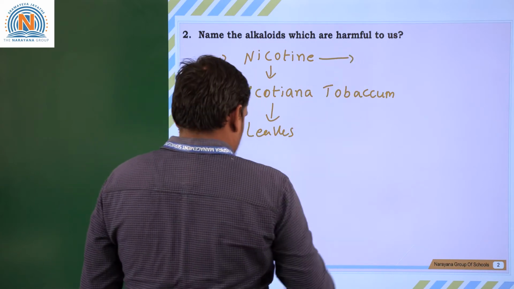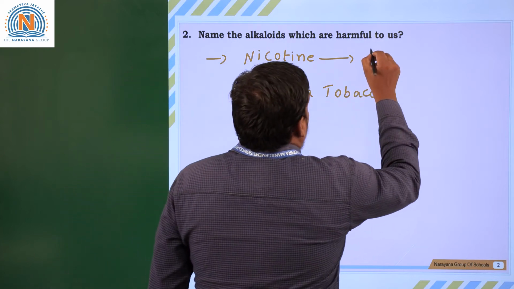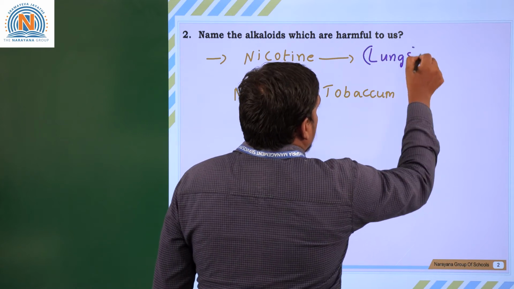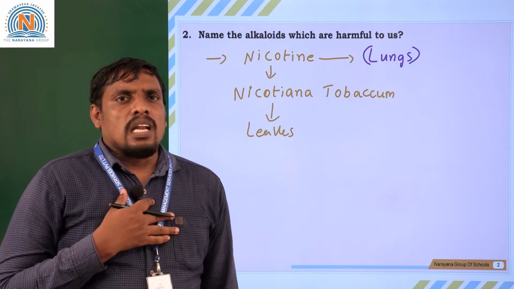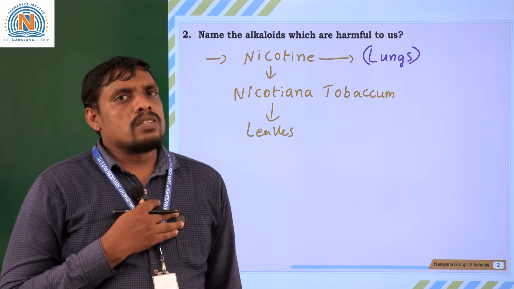That nicotine has a direct effect upon the lungs. When you consume nicotine related or tobacco byproducts, what will happen? Lungs will be damaged. At the same time, heart functioning also will be damaged.